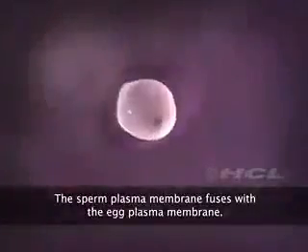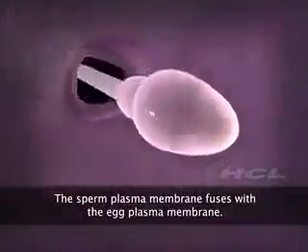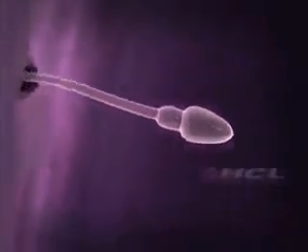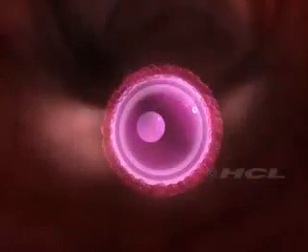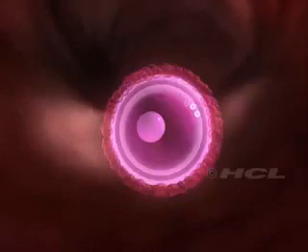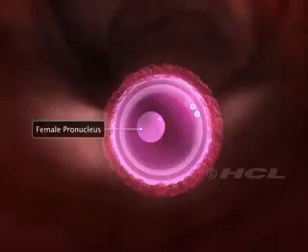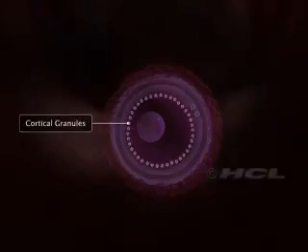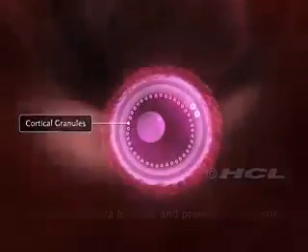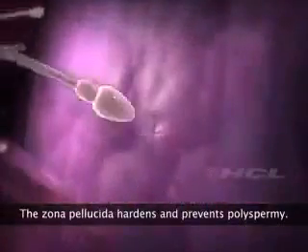The sperm plasma membrane fuses with the egg plasma membrane. This fusion triggers the secondary oocyte to complete the second meiotic division. The second meiotic division is unequal, producing a second polar body and a haploid ovum. The nucleus of the ovum is now called the female pronucleus. The cortical granules present below the egg plasma membrane release enzymes which block the zona pellucida, which prevents further entry of sperms.